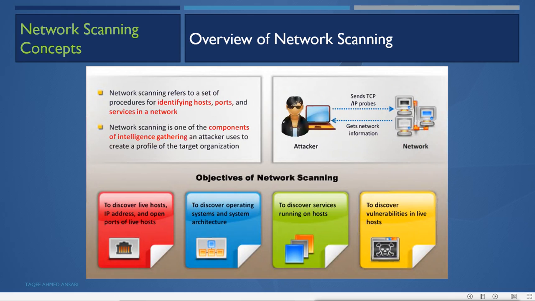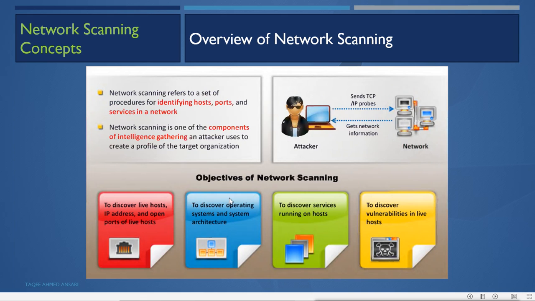So first we will try to find out which hosts are live within the network range and what the IP addresses of those hosts are. Then we will find out what open ports we have on those live hosts. By doing this, we can discover the services running on the host, and then discover the operating system and system architecture also.